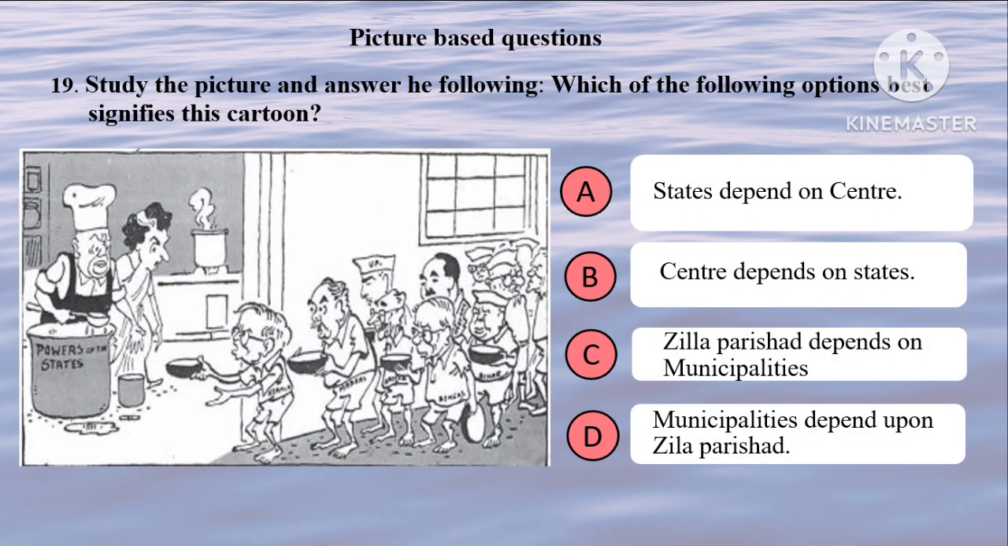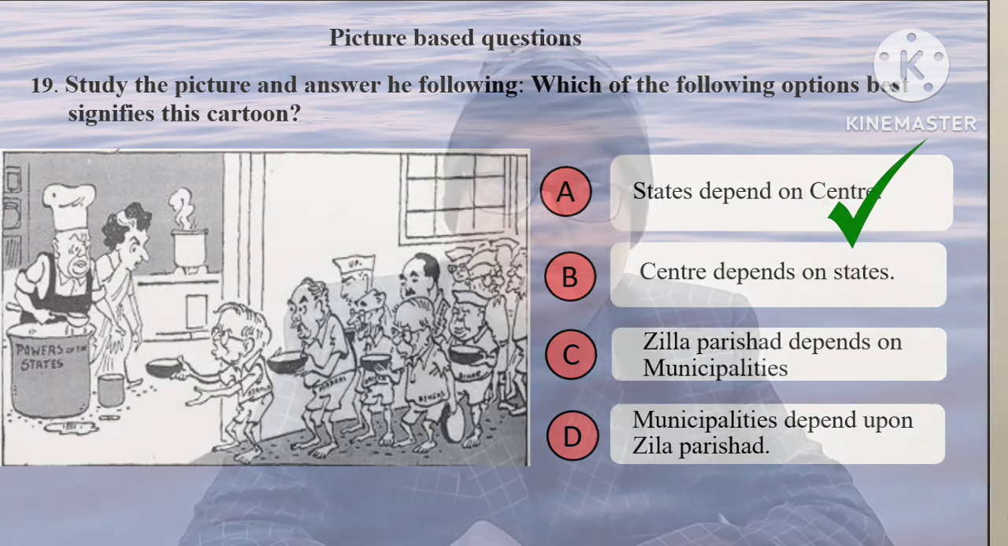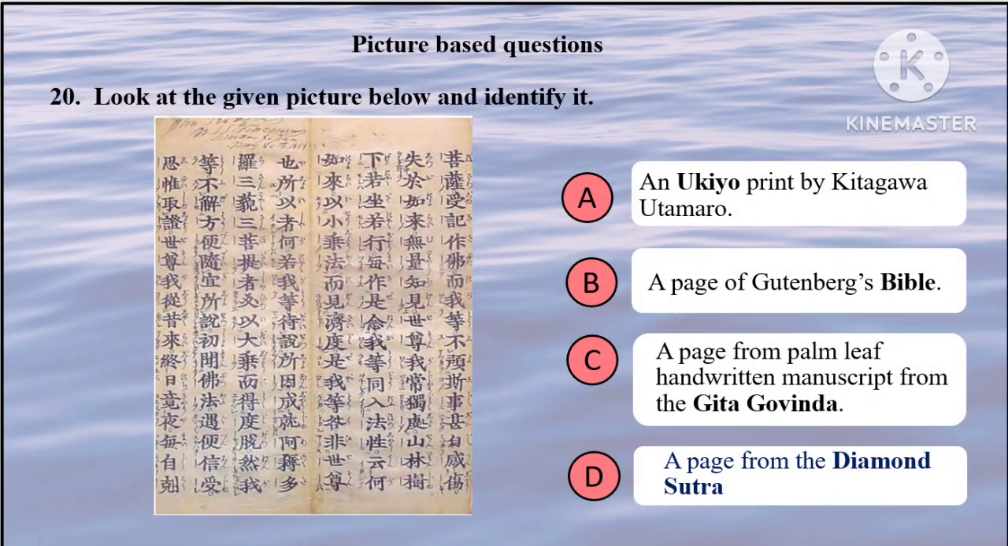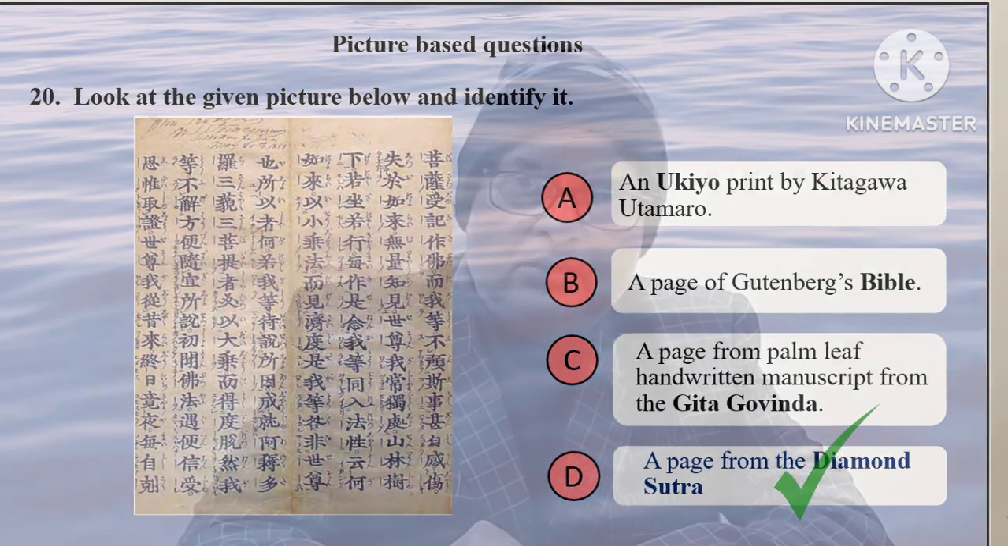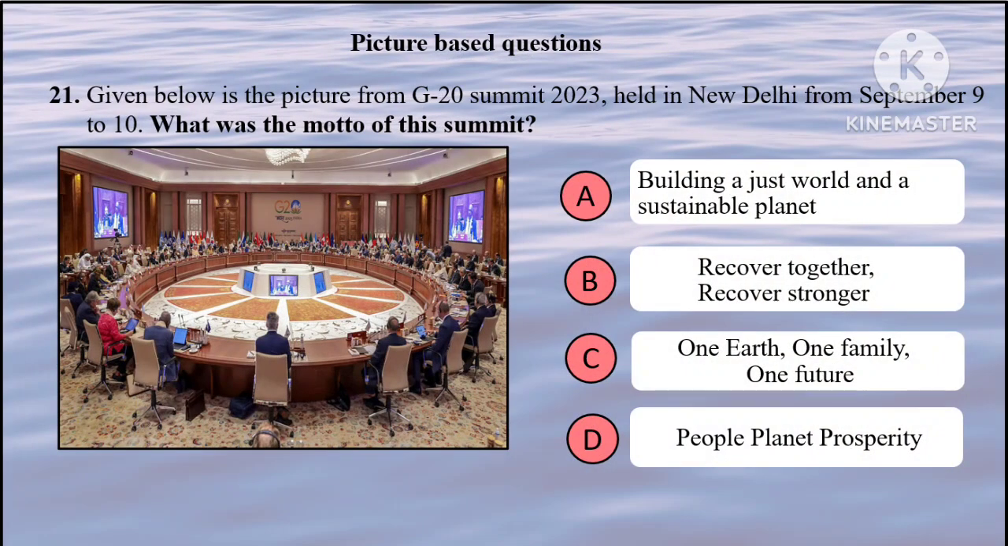Next, this cartoon shows that the states depend on the center. The center is actually giving power to them. So the correct option is A. Next, this is undoubtedly a page from the Diamond Sutra. So the correct option is D. Next, the motto of the G20 summit when it was held in India was Vasudhaiva Kutumbakam. That means one earth, one family, one future. So the correct option is C.